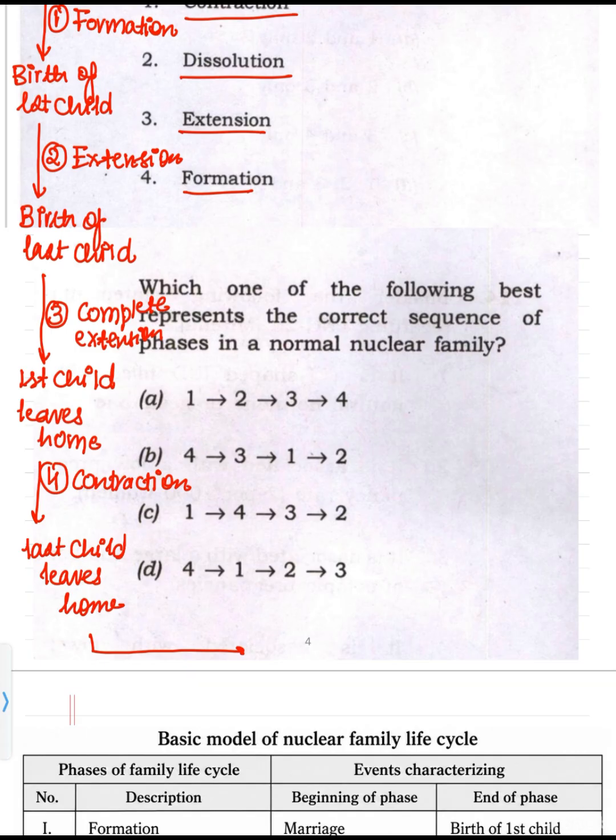So either the father or the mother may die. This phase is known as the phase of complete contraction.